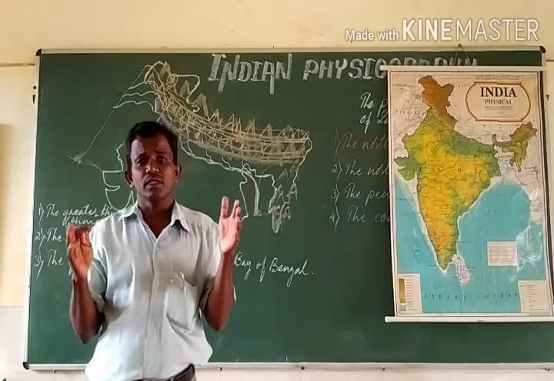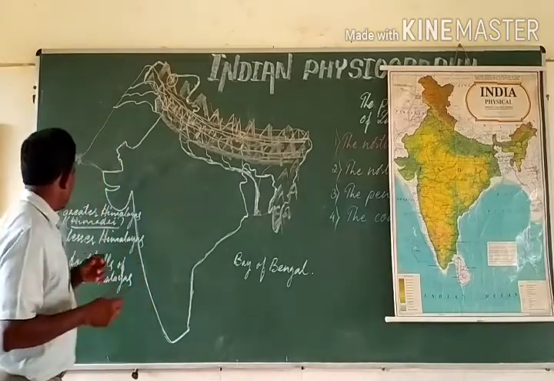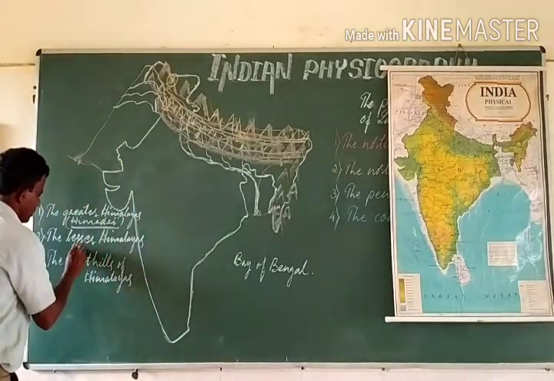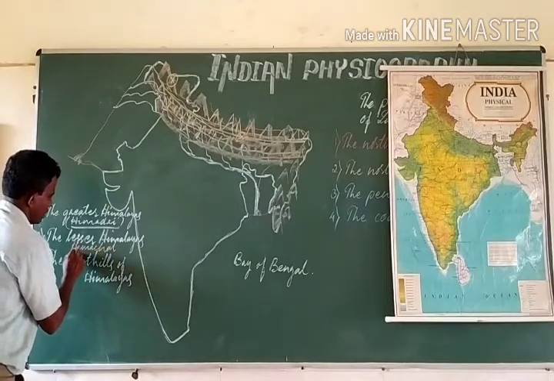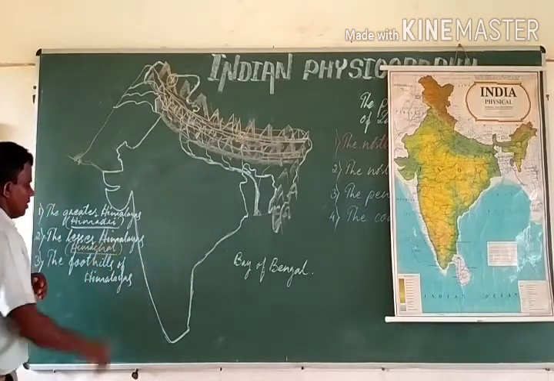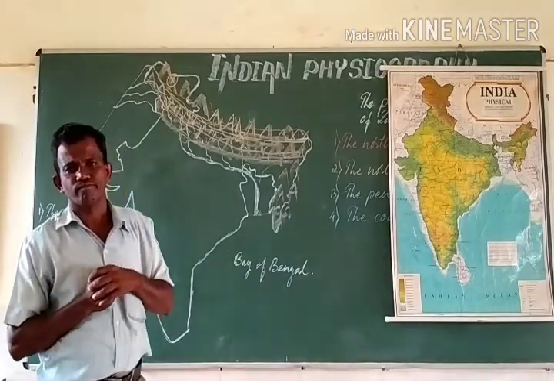Say, these lesser Himalayas are called Himachal ranges. In the sense, not Himachal Pradesh, they are called Himachal, whose peaks are covered with snow and ice.